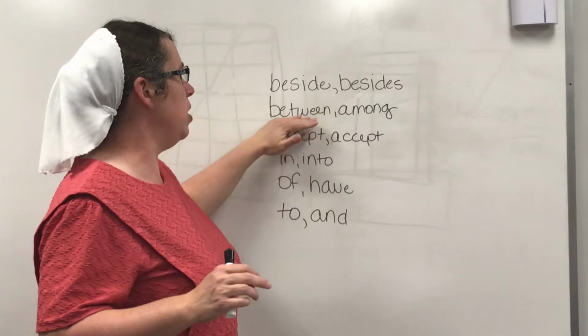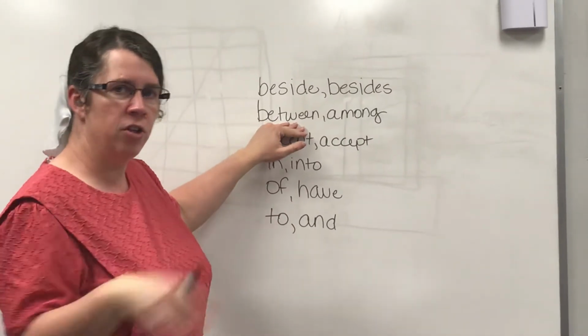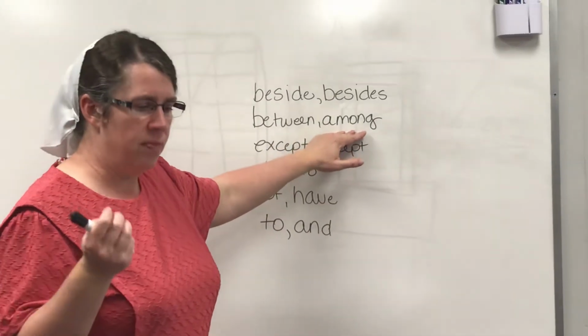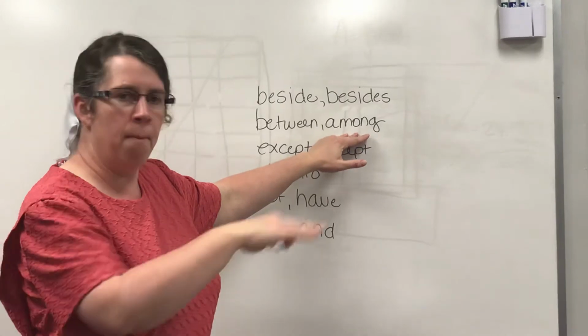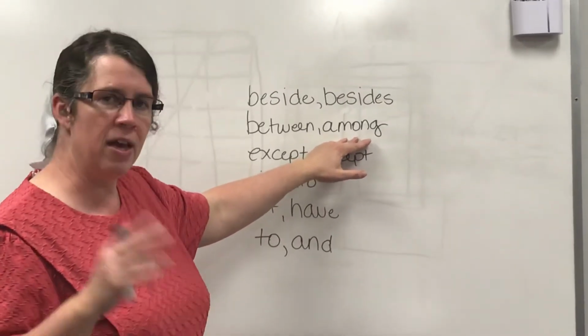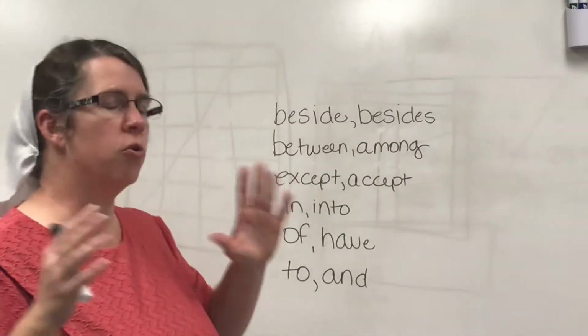Between and among. When we use the word between, it means in the middle of two things. When we say among, the money was divided among the four relatives. There is more than two people. It's a group of people or a group of things.